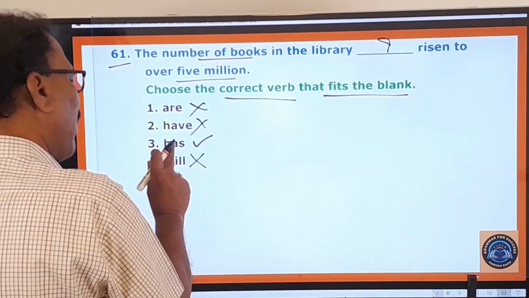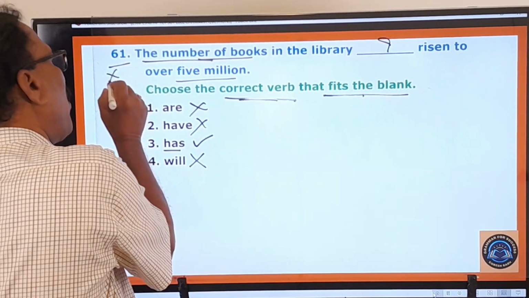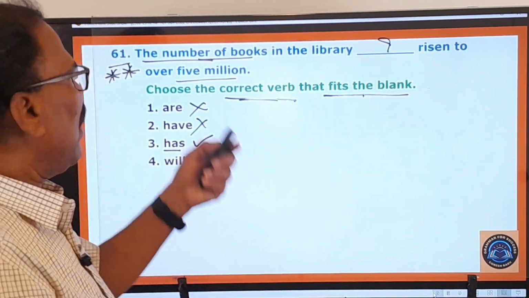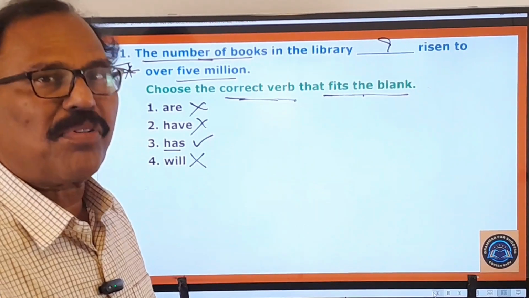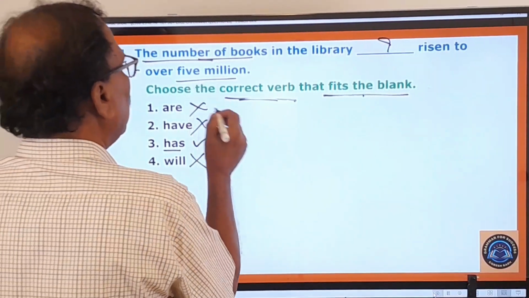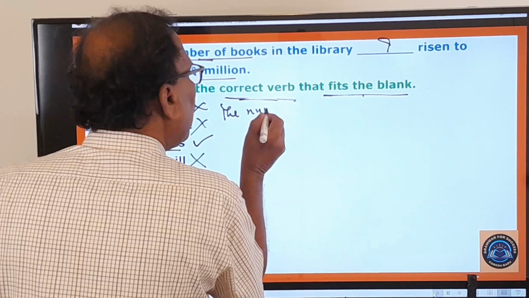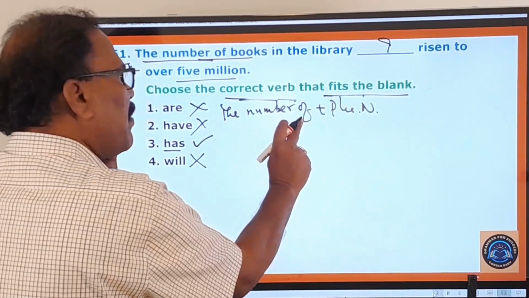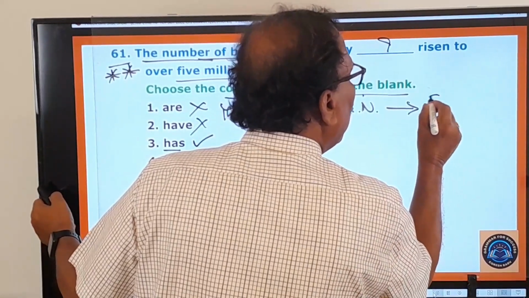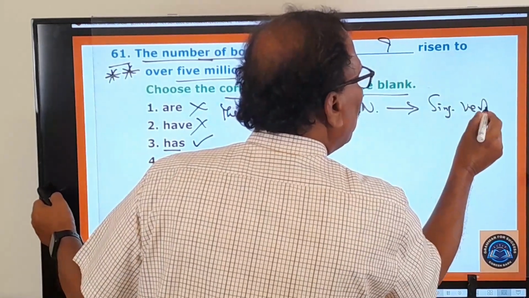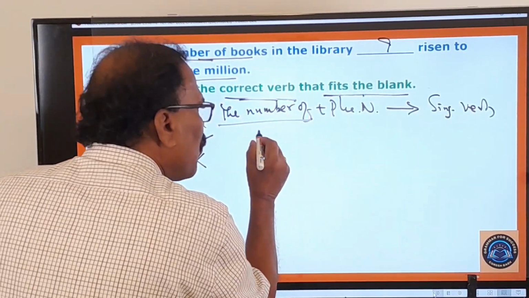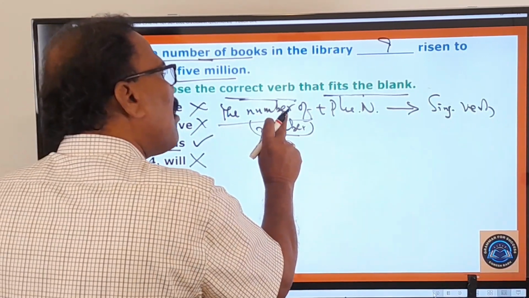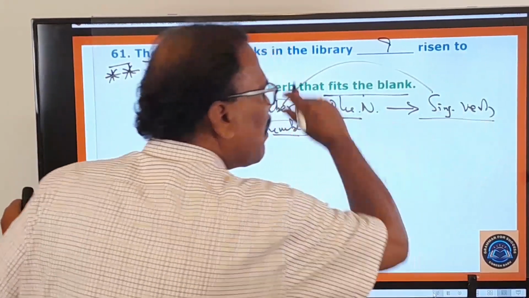Why they are wrong and why this is right, this is a very important type of question, and in your future examinations also you are likely to be given a question like this. Therefore pay very good attention to this. Here, the number of plus plural noun always takes what? A singular verb, because the number of indicates only a number. Number is always singular. Therefore, the number of plus plural noun always takes a singular verb after it.